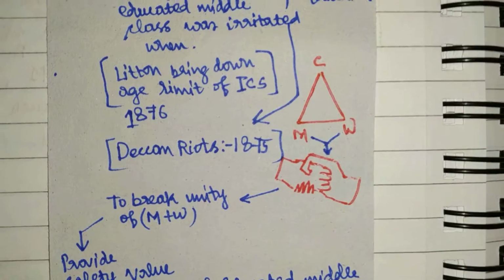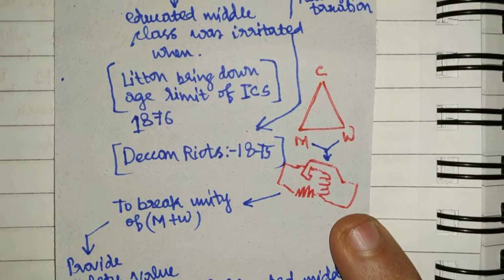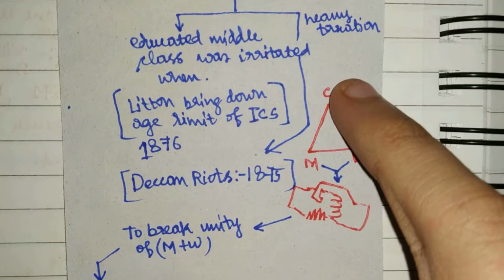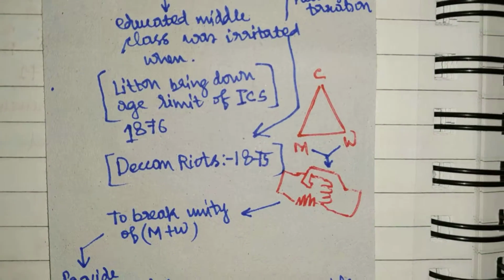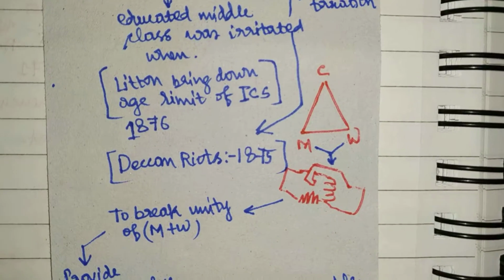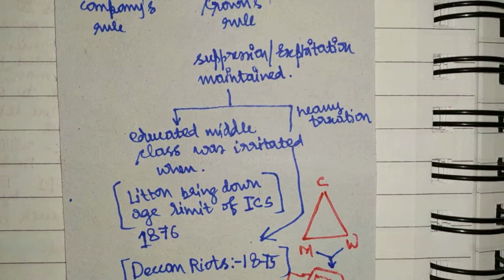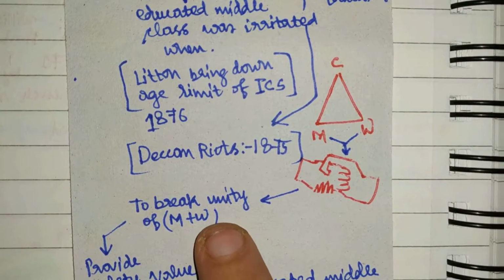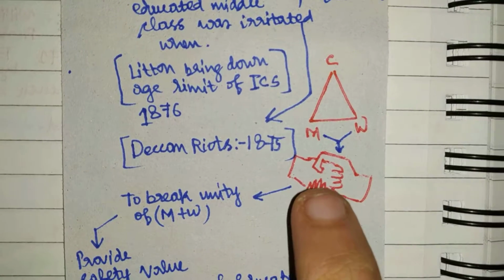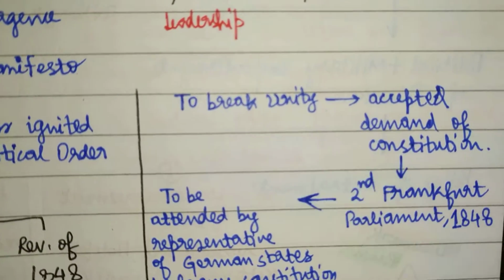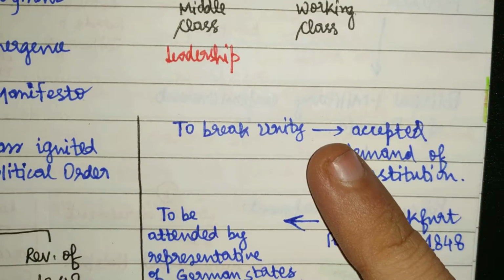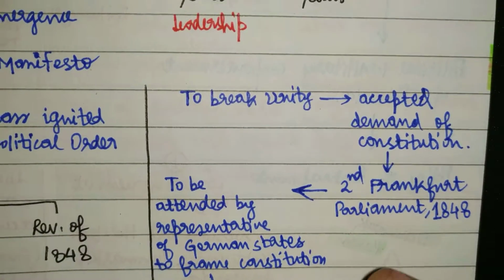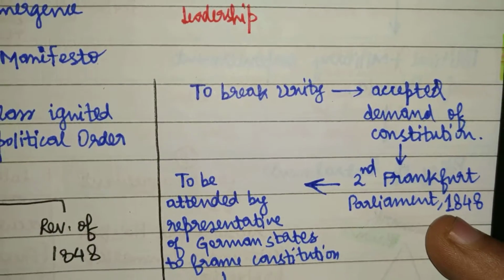Okay, see, the main role of Gandhi in 1942 was to unite the middle class, the working class, and the capitalist class in one forum. Right? That was the biggest achievement of Gandhi. Okay, so the similar breaking of unity that was done by the British was also done by the German rulers. They accepted the demand of the constitution, and this led to the Second Frankfurt Parliament in 1848.